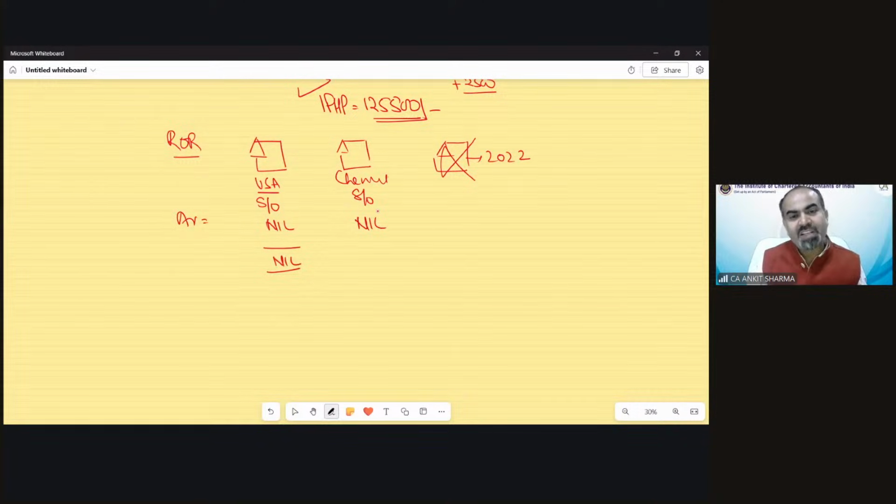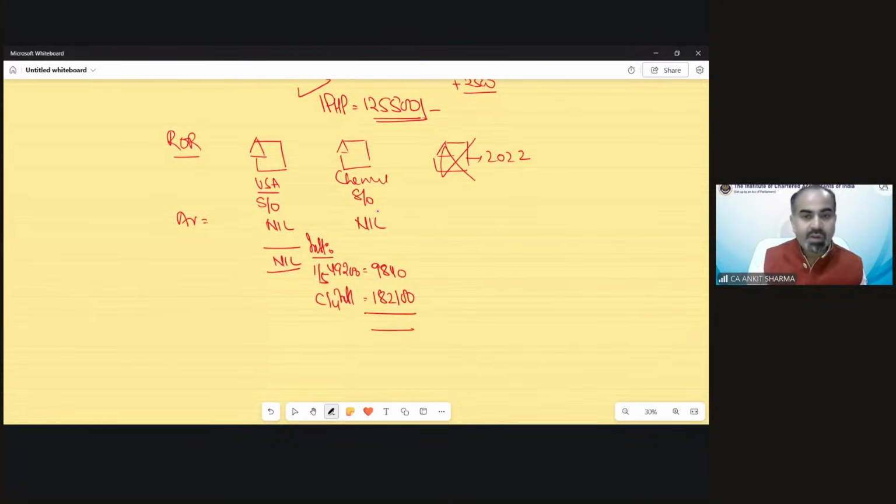Yes, the Chennai property is having interest payment, of course, on loan. 1/5 of pre-construction period interest. The pre-construction interest has been given in the question as 49,200. So 9,840 would be the pre-construction period interest, and current year interest in aggregate would be 1,82,100. It is 1,91,940, the loss from Chennai house property.